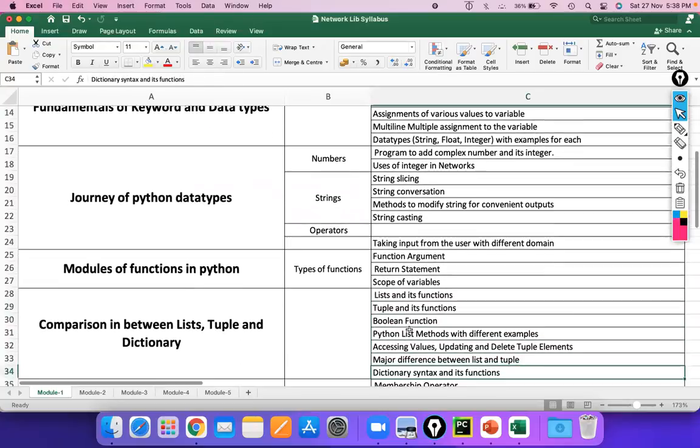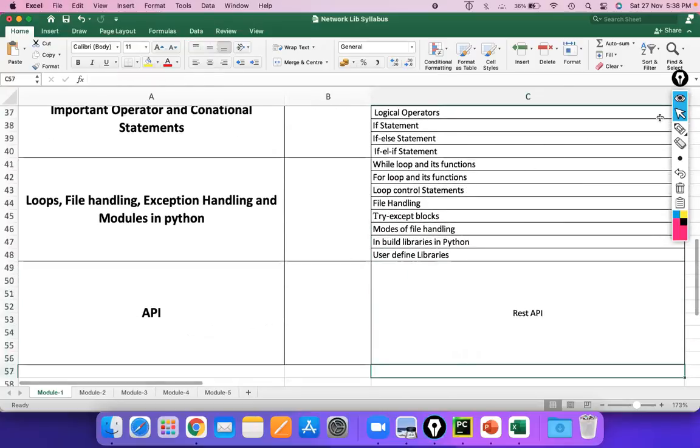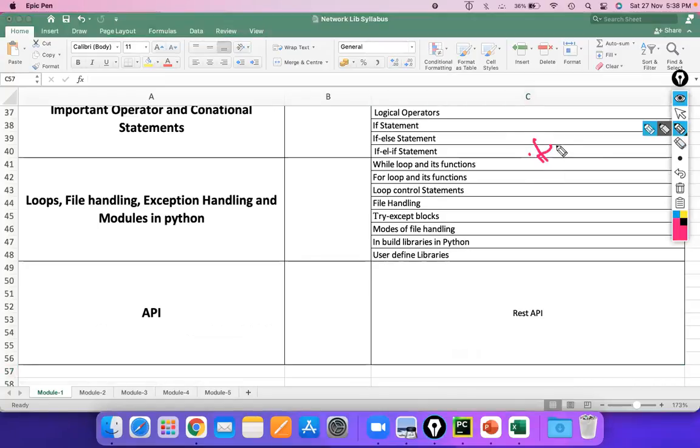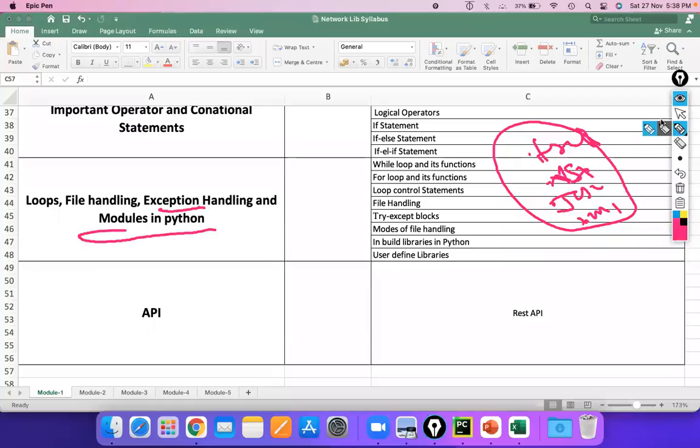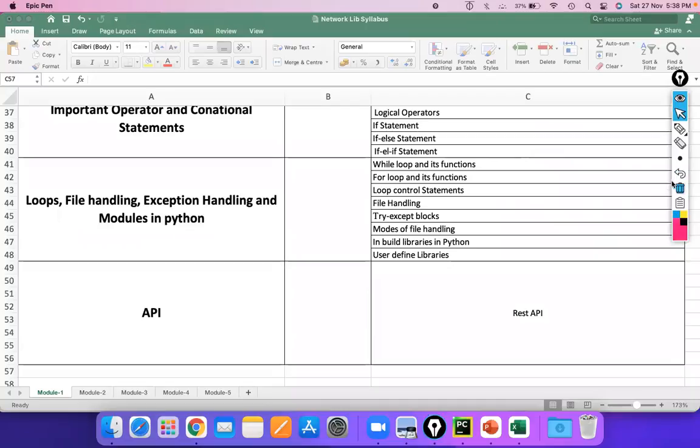Then we have file handling. Let's say you need to handle a .txt file, an Excel file, then a JSON file or an XML file. How we can handle those files, and how we can handle errors, will also be covered in exception handling, right? And there are a few important modules in Python that we need to learn, and how to install them, we're going to see in our next class.